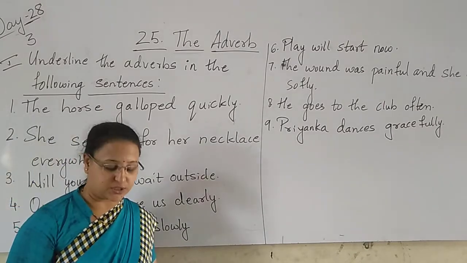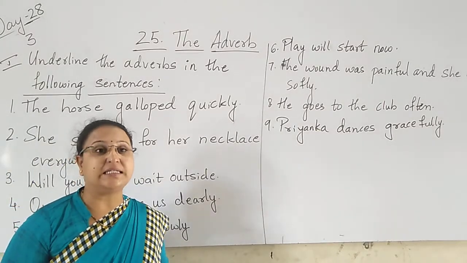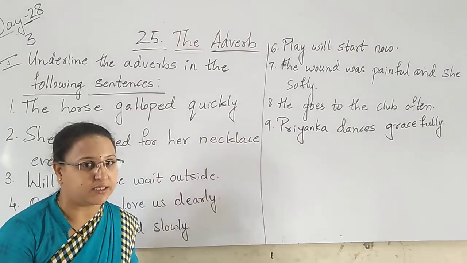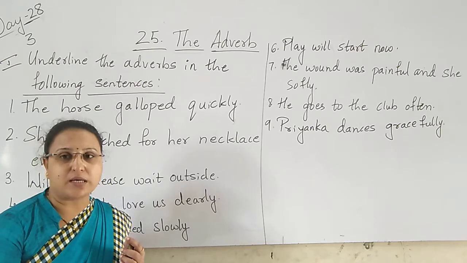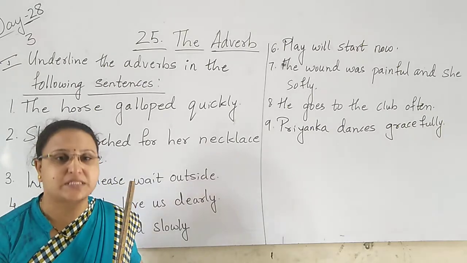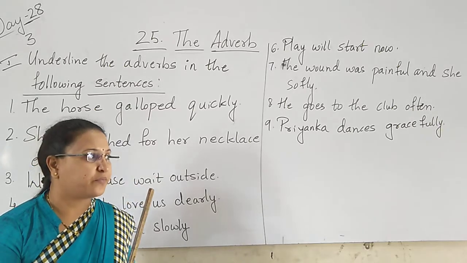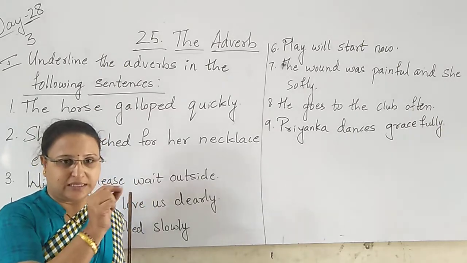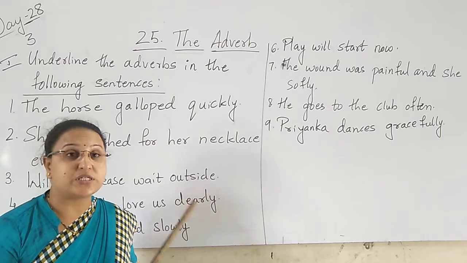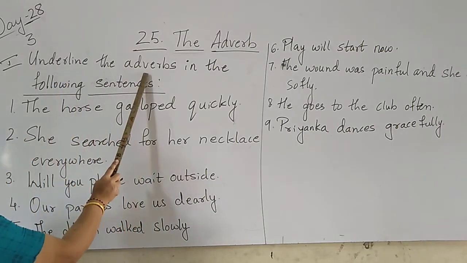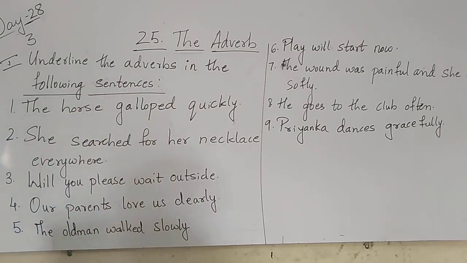What question have they asked, children? They have asked underline. First you have to always read the question once or twice, children, in grammar, because you make silly mistakes. Underline means you draw one line. For what? The word which is the adverb. So you see, underline the adverb in the following sentences.